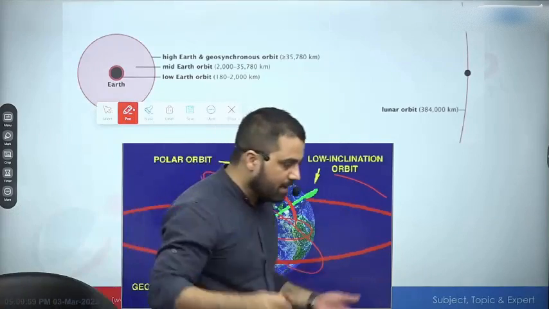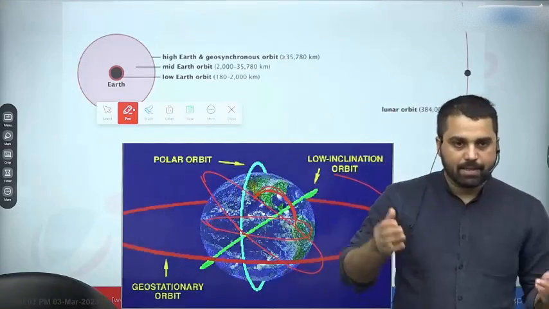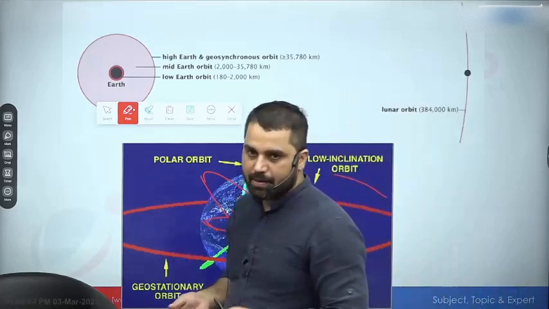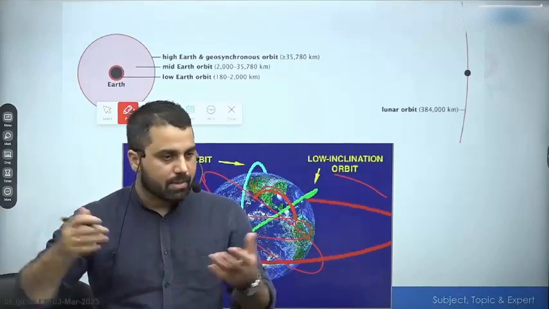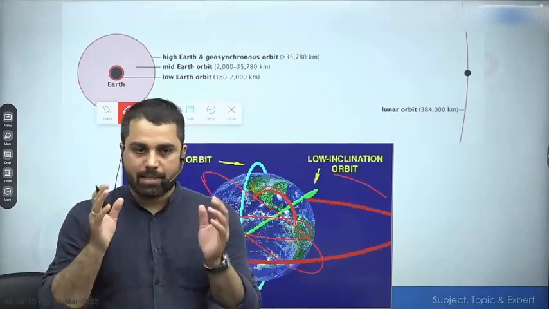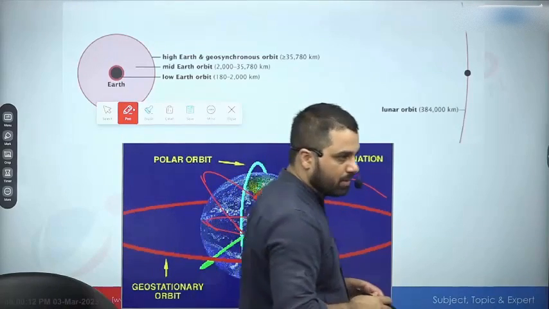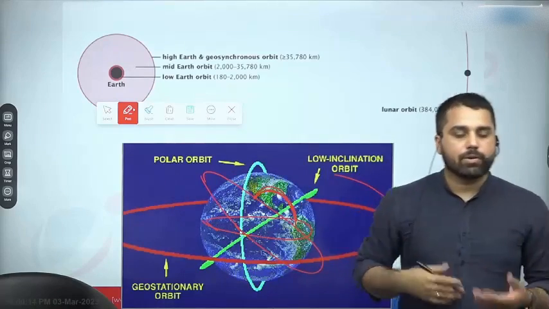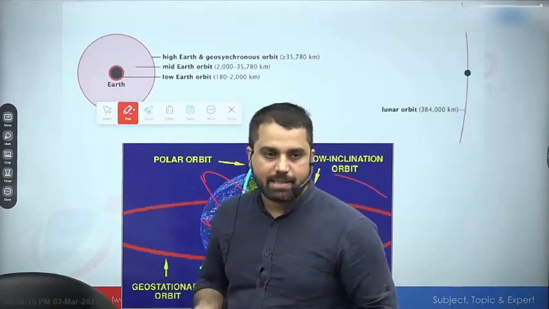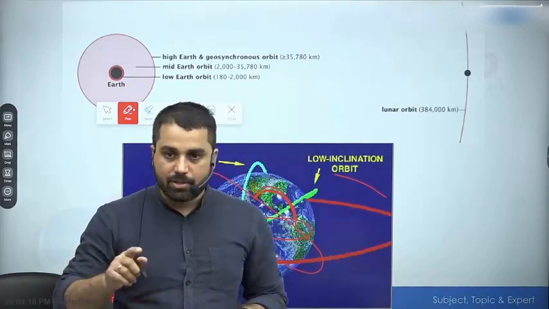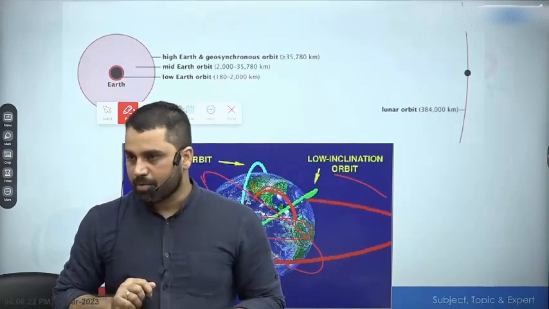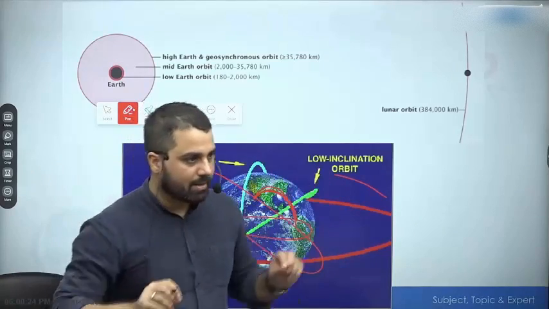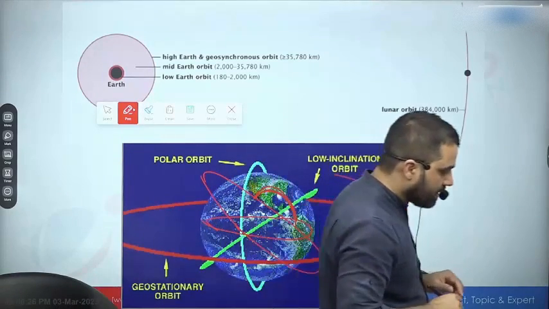And that is why the full form of PSLV is Polar Satellite Launch Vehicle, because after all it was designed for remote sensing or Earth observation satellites. And the most suitable orbit for an Earth observation satellite will be a polar orbit of about, let's say, 600, 700, 800 kilometers. So it has to be an LEO, low Earth orbit, as well as a polar orbit, right? So that is the best location for Earth observation.